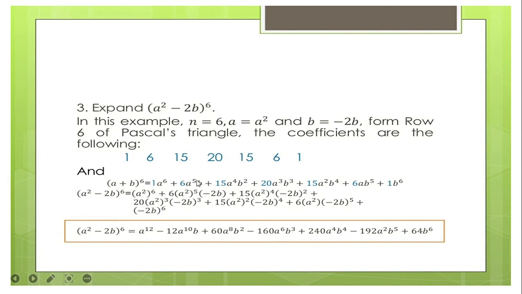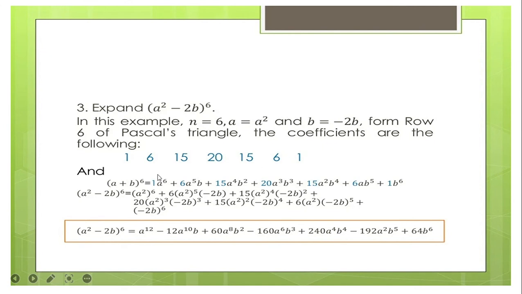Pag abot sa second term, natay b to the power of 1. So, natay b squared, b cubed, b to the power 4, b to the power 5, and b to the power of 6. And then substituting our a and b, again, our a is equal to a squared, our b is equal to negative 2b.